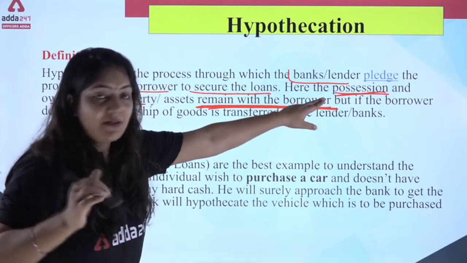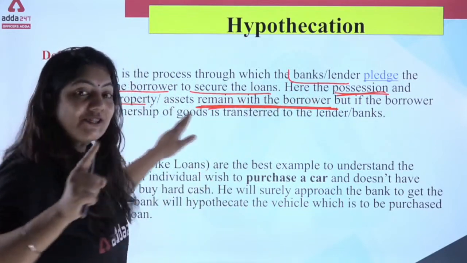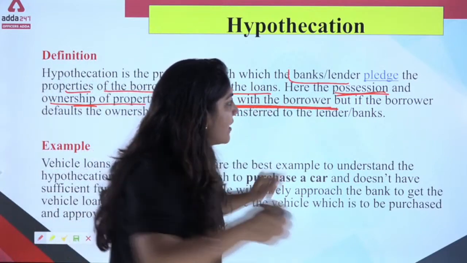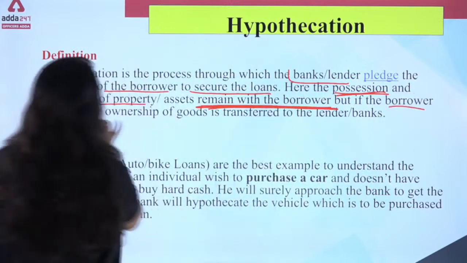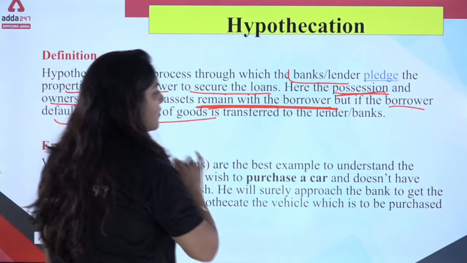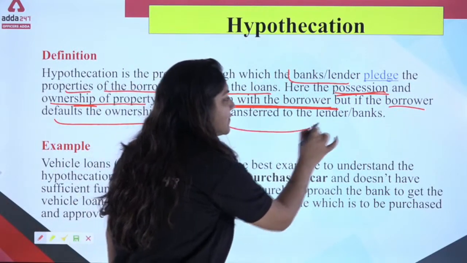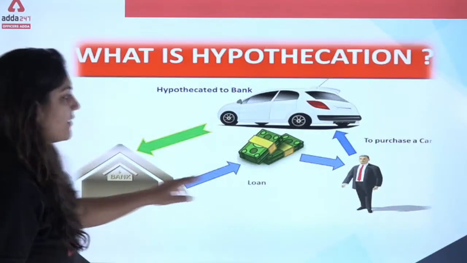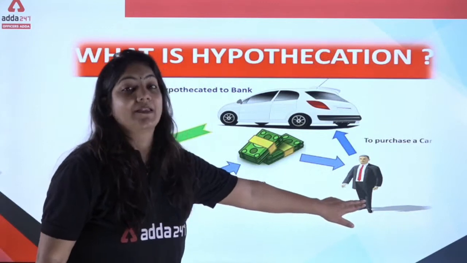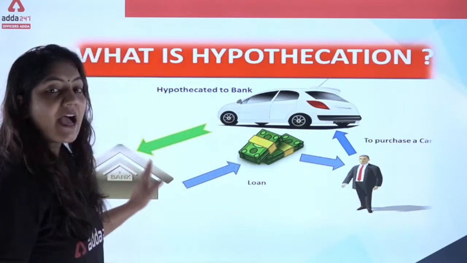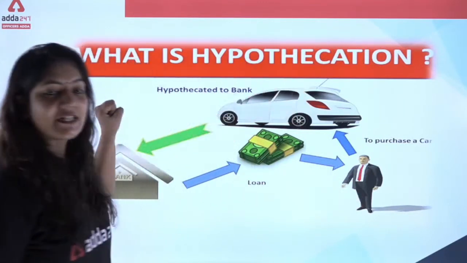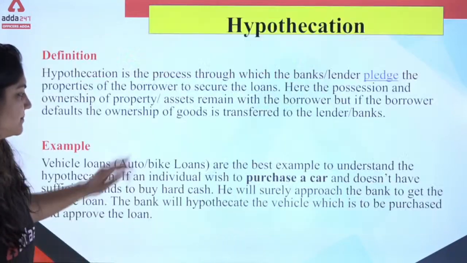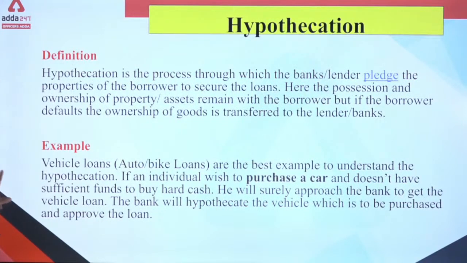The possession of the car and the ownership of the property that belongs to the car remain with the borrower. If the borrower defaults, then the ownership of the goods will be transferred to the lender. It means that in this example, if this person is unable to pay the money, then the bank has a right to take this movable property. This is called hypothecation. Now see this example.